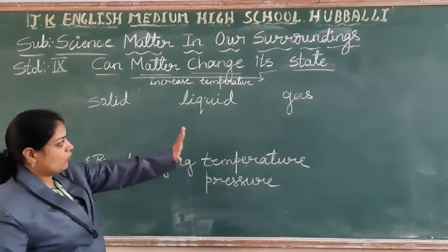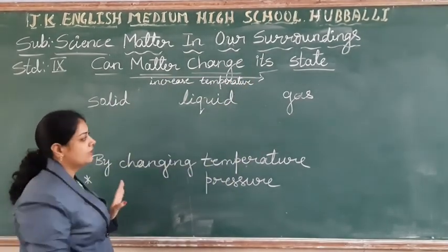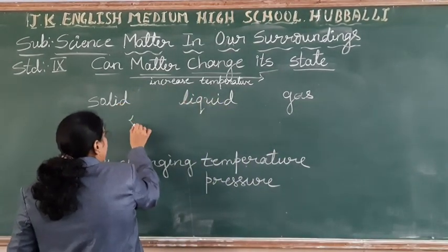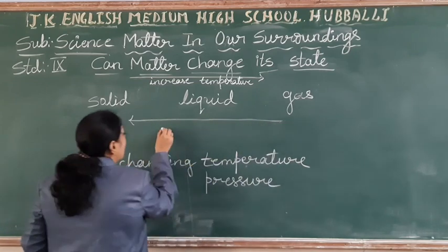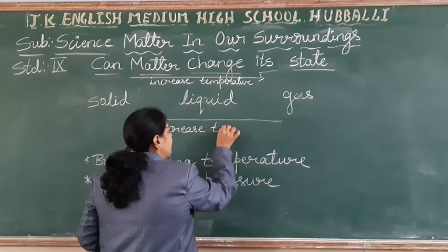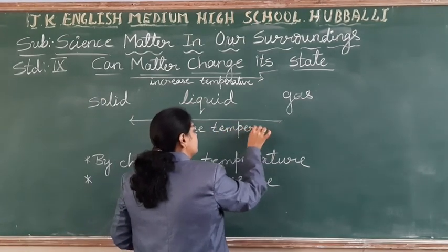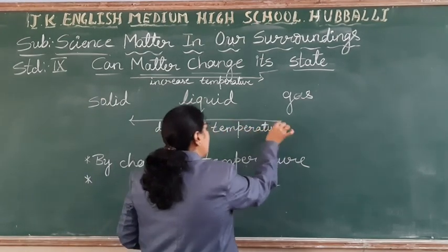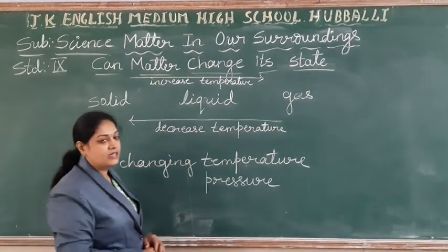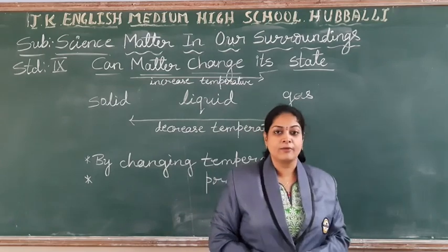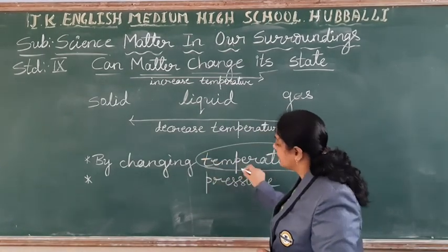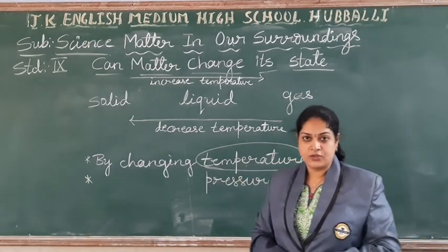If you want to convert gas to liquid, liquid to solid, what do you have to do? You have to decrease the temperature. So like this we can change the states of matter. For now, first we will discuss temperature, then we will start with pressure.